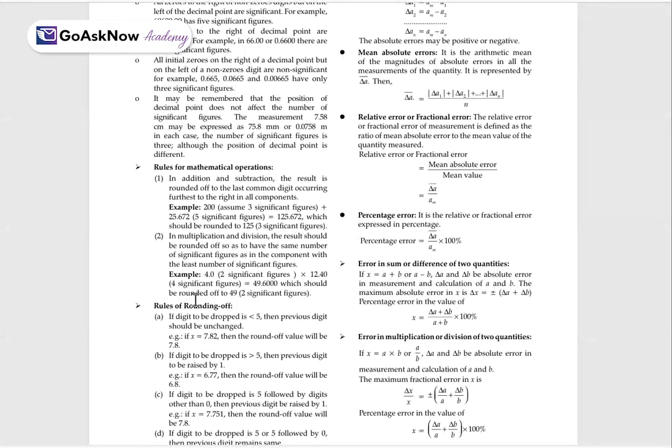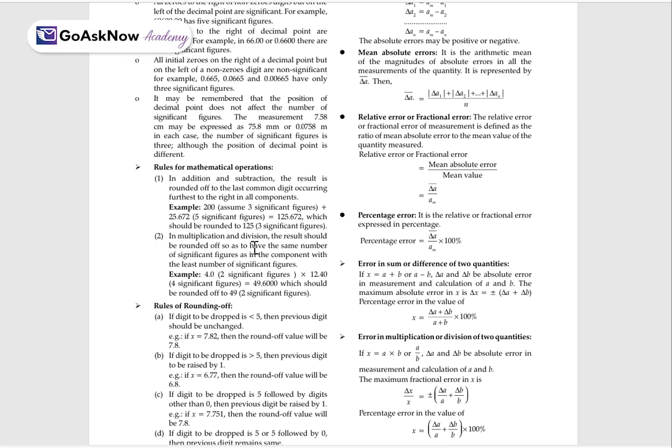Now, the rules of mathematical operations. In addition and subtraction, the result is rounded off to the last common digit occurring furthest to the right in all components. Example: 200, assume three significant figures, plus 225.672, which has five significant figures, equals 425.672, which should be rounded to 426 with three significant figures. When we have three significant figures, we just round it.